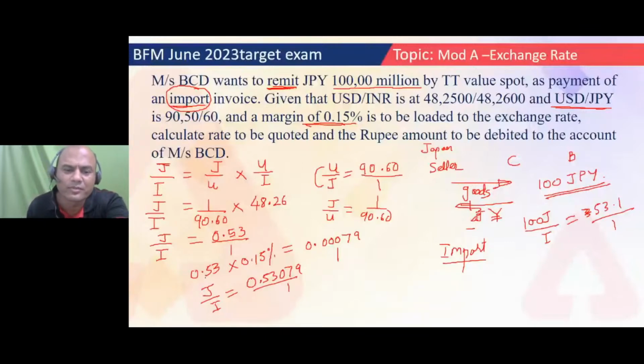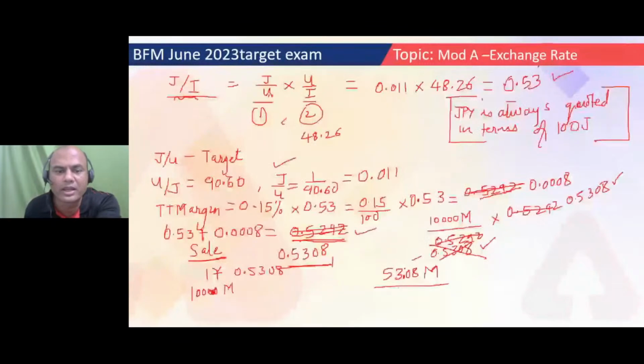Now this problem is over. 0.53 you have got, JPY to INR. But what is the amount? Next question given: calculate the rate to be quoted and the rupee amount to be debited to that customer. So the rupee amount is here, 1 INR and 0.53. What is the JPY amount? 10,000 million. So I'll multiply this with 10,000 million, right? What am I getting?